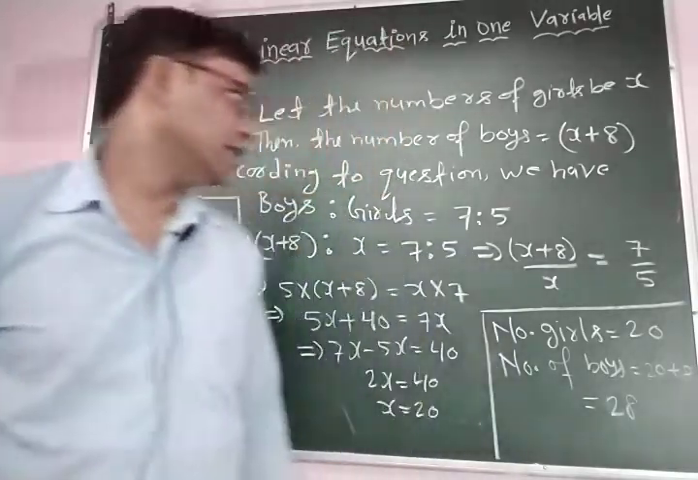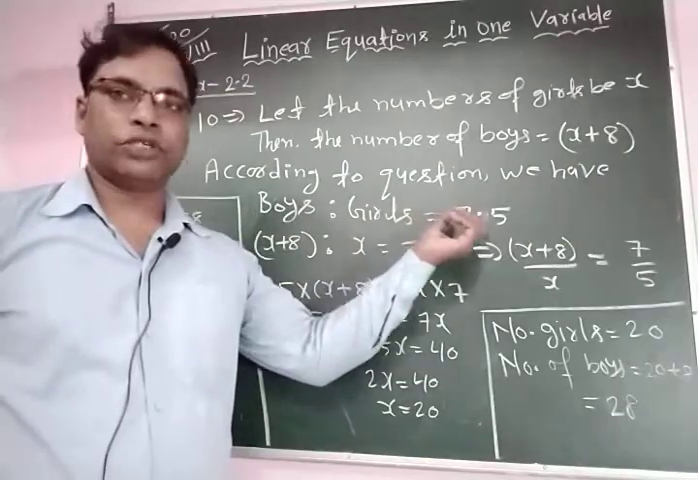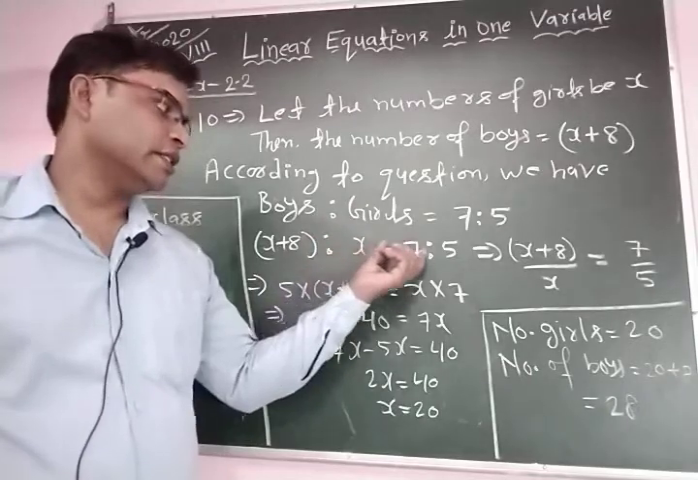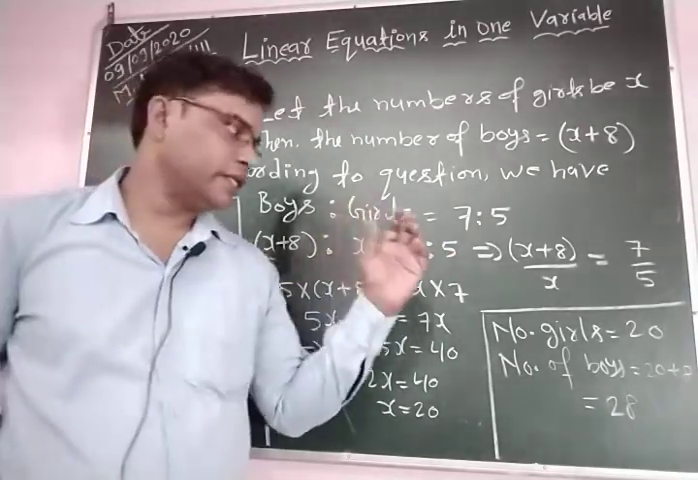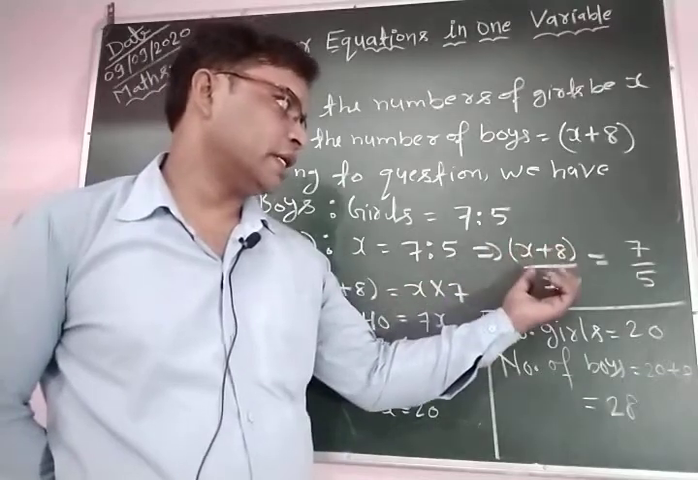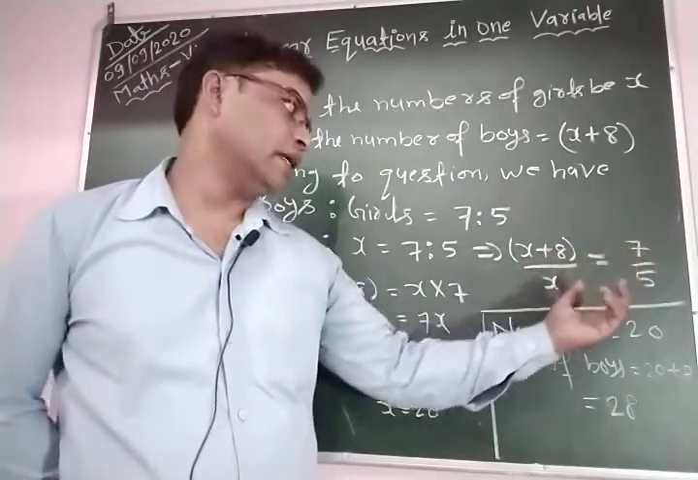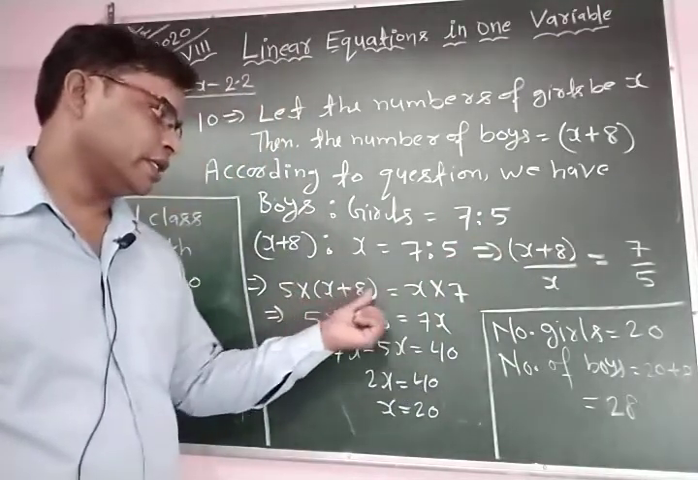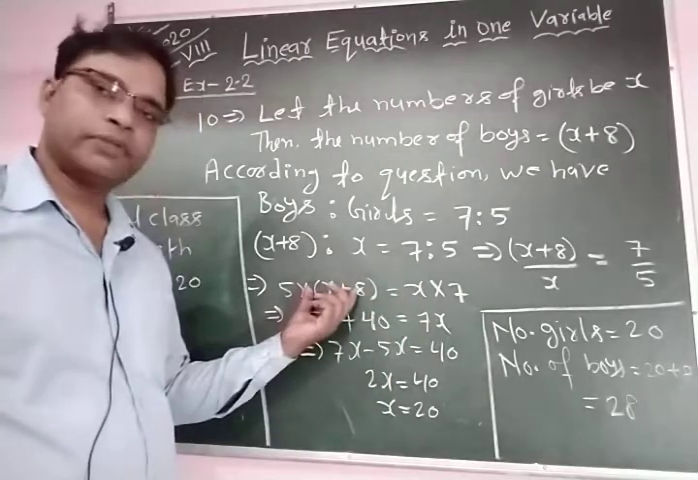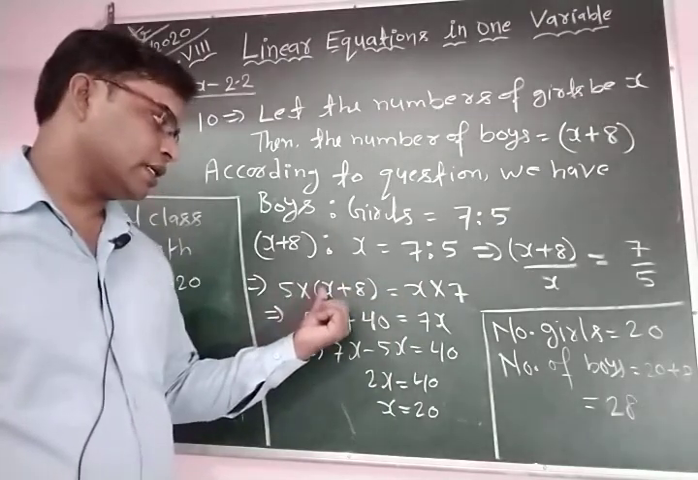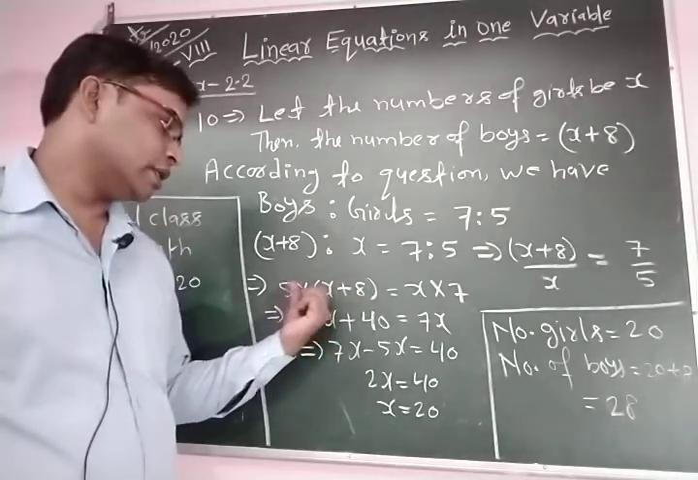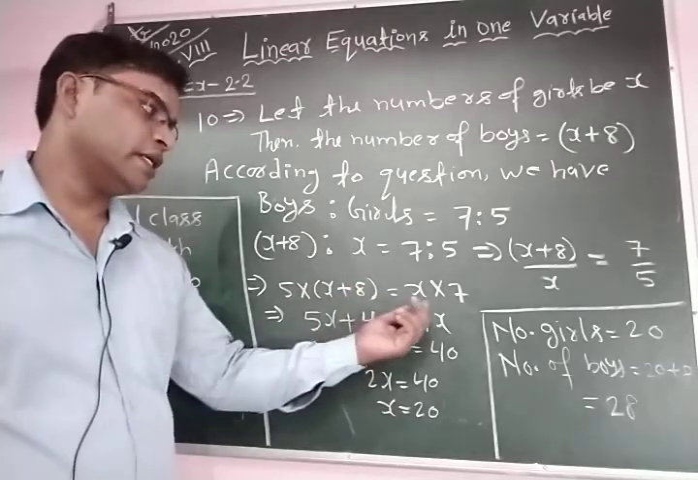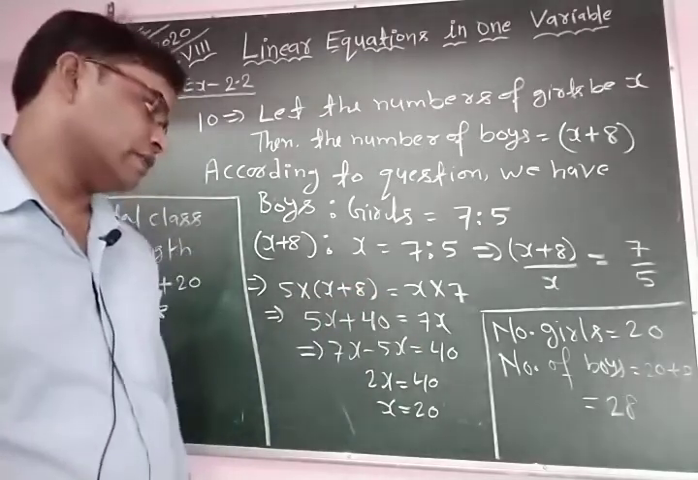So you can see here boys to girls is 7:5. So we let the number of boys be x plus 8 and the number of girls be x. This is equal to 7:5, or if you convert it into fractions, you will obtain x plus 8 by x is equal to 7/5. And if we use the cross multiplication method, then we obtain 5 into x plus 8, this is equal to x into 7. When you open this bracket and multiply the 5 in this bracket, we obtain 5x plus 5 into 8, 40. And on the right hand side we obtain 7x.